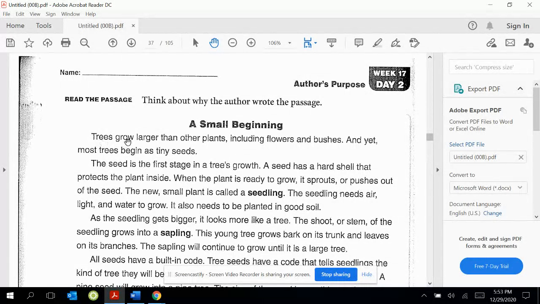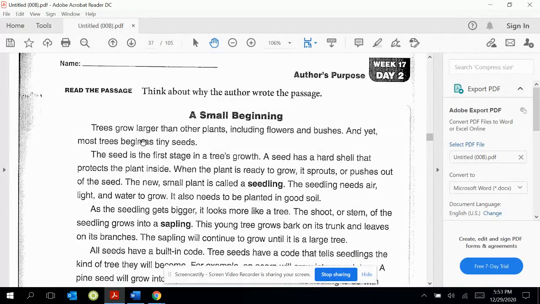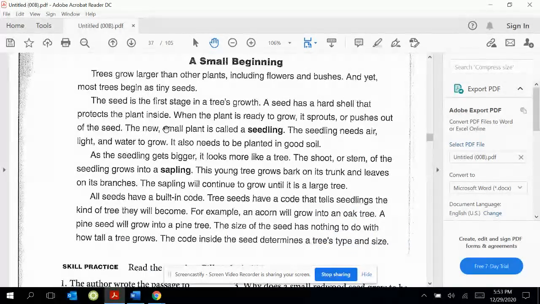A small beginning. Trees grow larger than other plants, including flowers and bushes. And yet, most trees begin as tiny seeds. I have grown some seeds in little planters before. So I've seen what seeds look like and I've planted them in the spring and they came up for me. So I can visualize this.